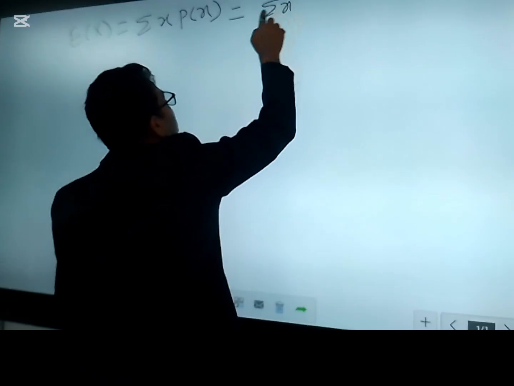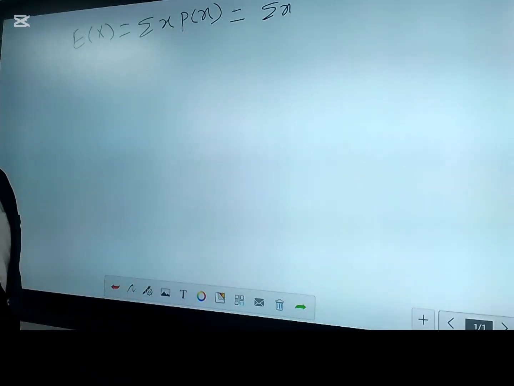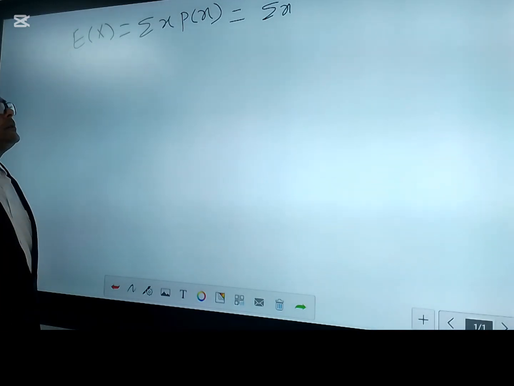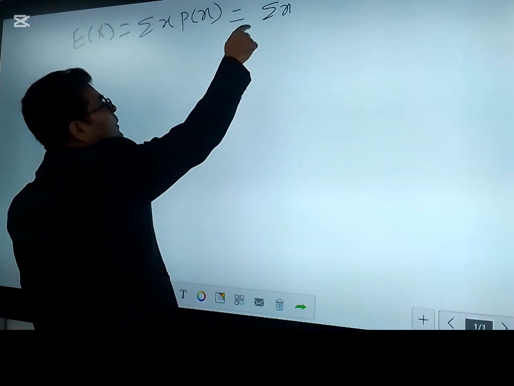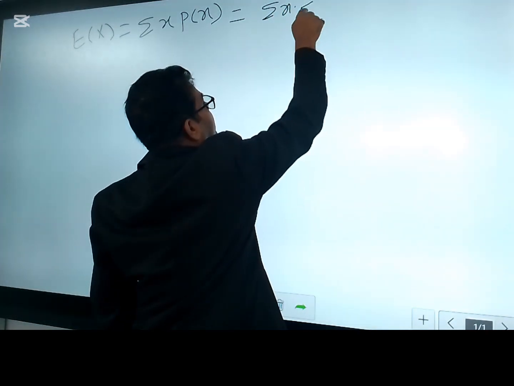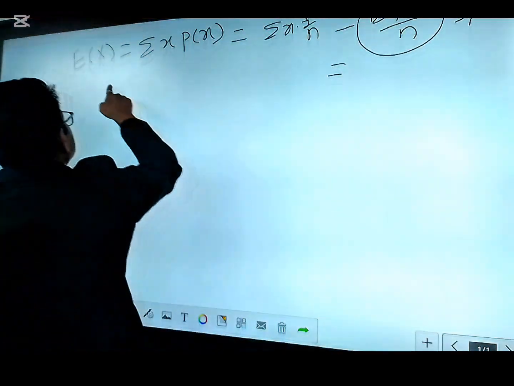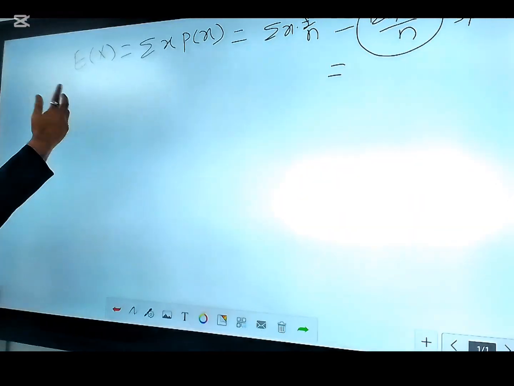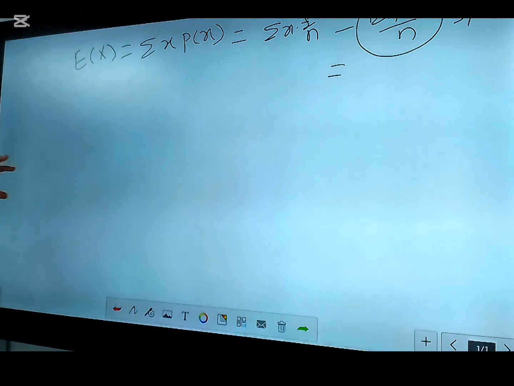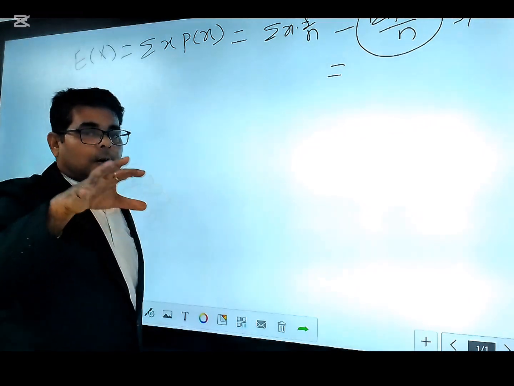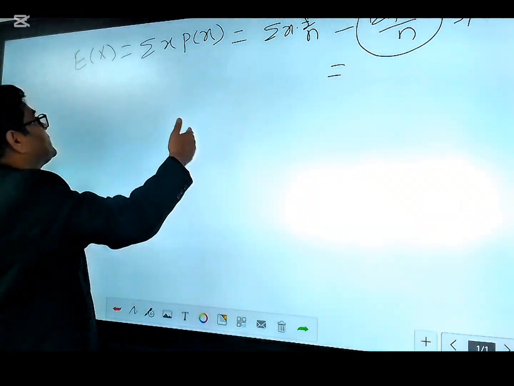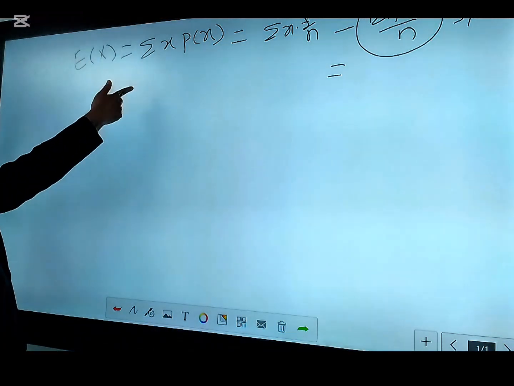Okay, let's see now. Here we see the expectation of x bar. If each item in the sample has the same chance of being turned up, then the probability value for each x will be 1 by n, otherwise it will be f by n. Because we have used the probability over here, that means we are predicting the information for the population based on the sample data.